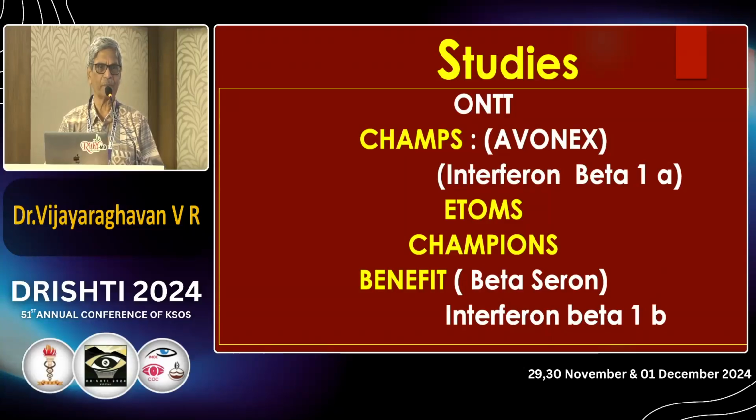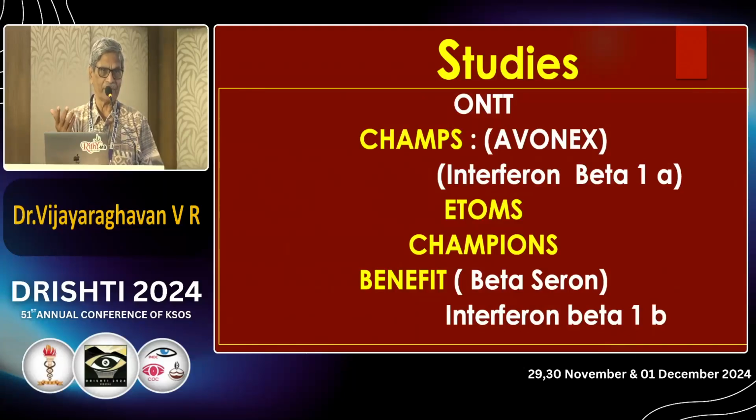That means mainly for multiple sclerosis. All of you, the PGs, should know this. CHAMPS means Controlled High Risk Avonex. Avonex means interferon beta 1A, a multiple sclerosis prevention study. ETOMS means Early Treatment of Multiple Sclerosis study. Here also they were using interferon beta 1A only. It's called Avonex. CHAMPIONS means ongoing neurological surveillance.